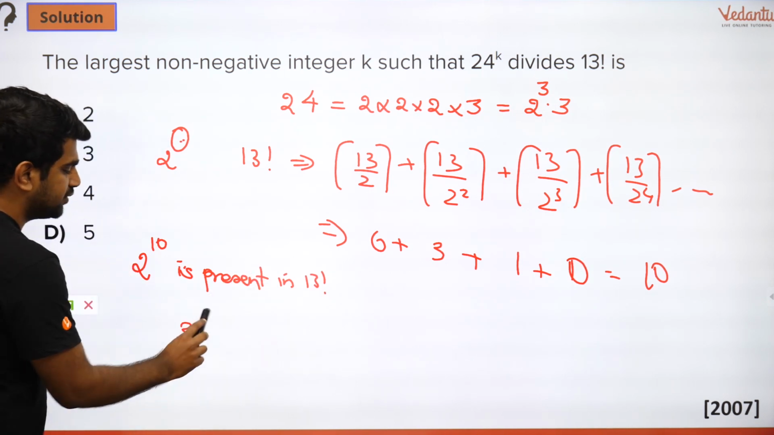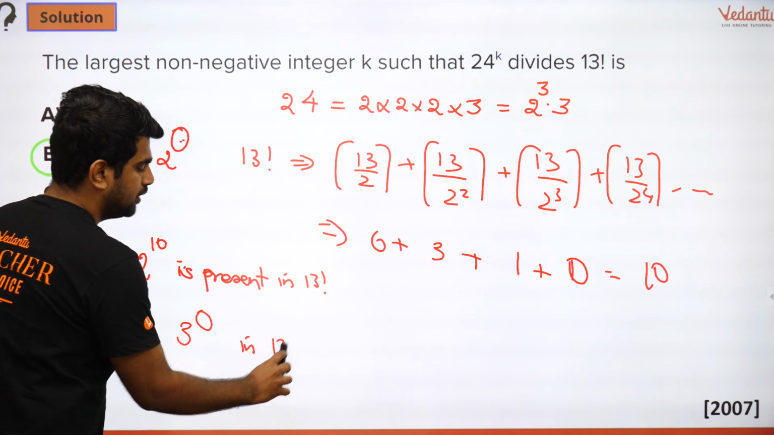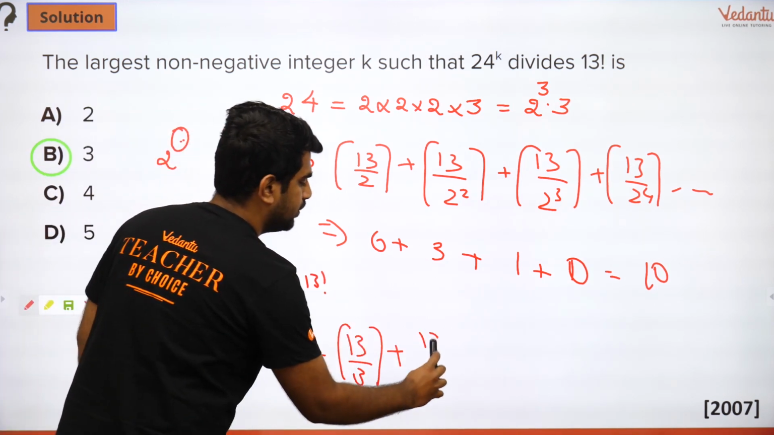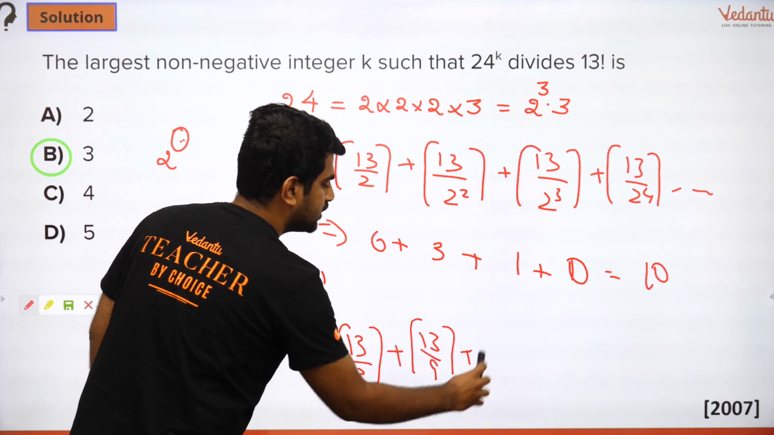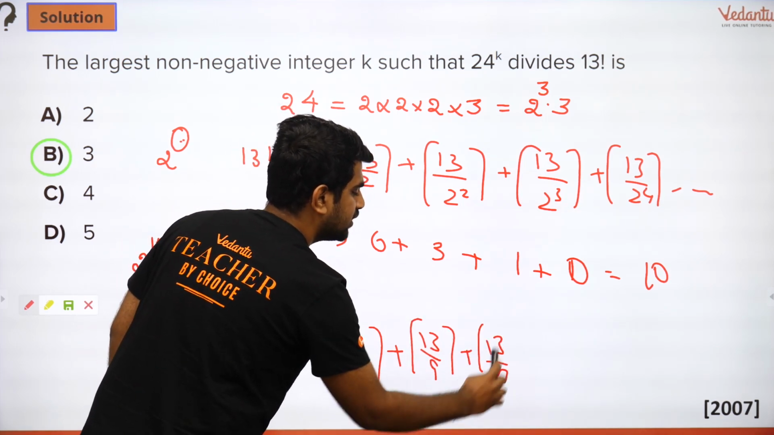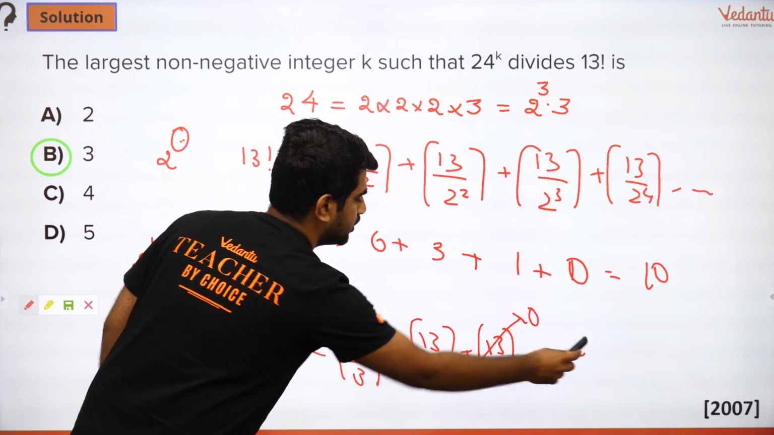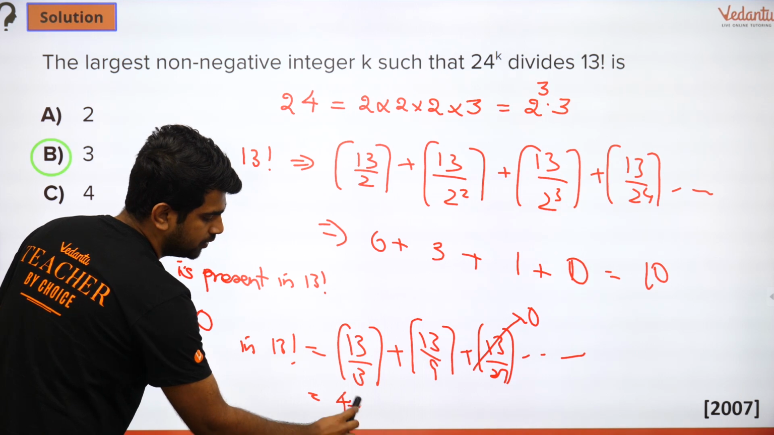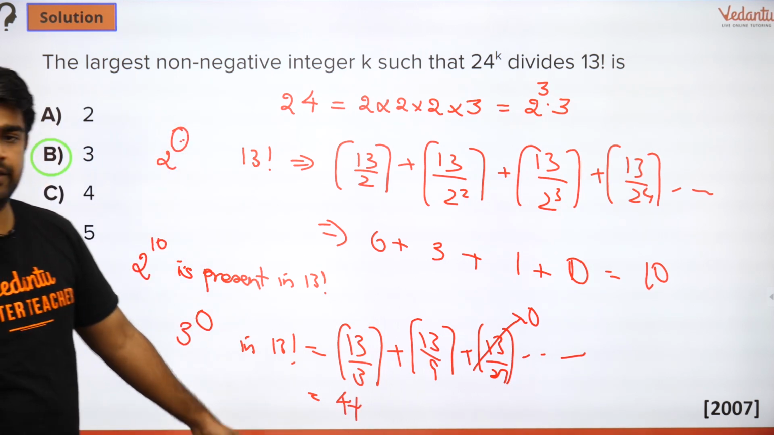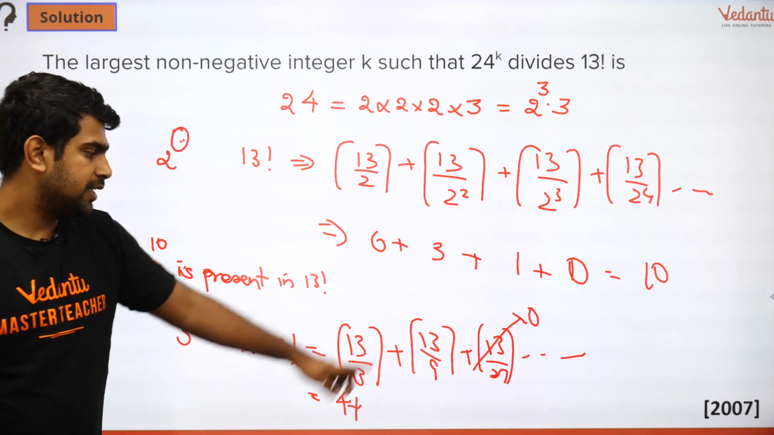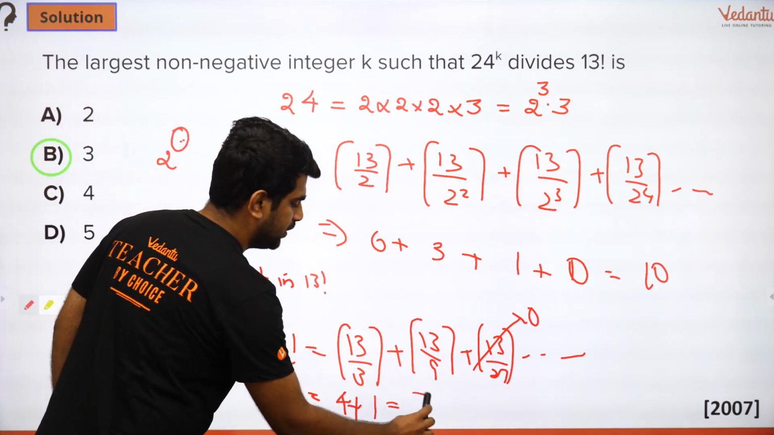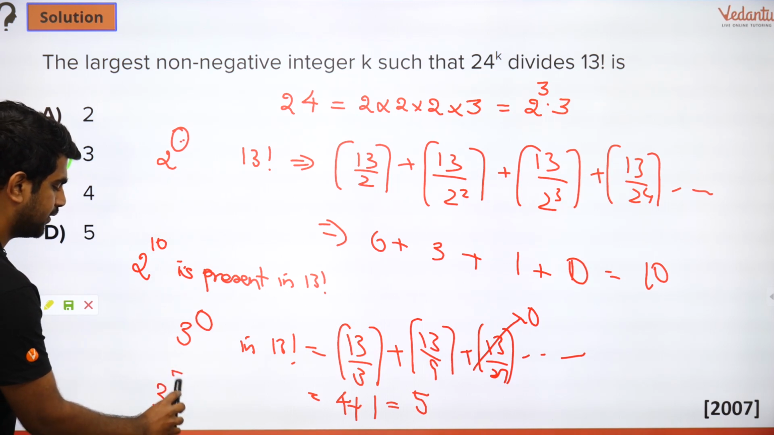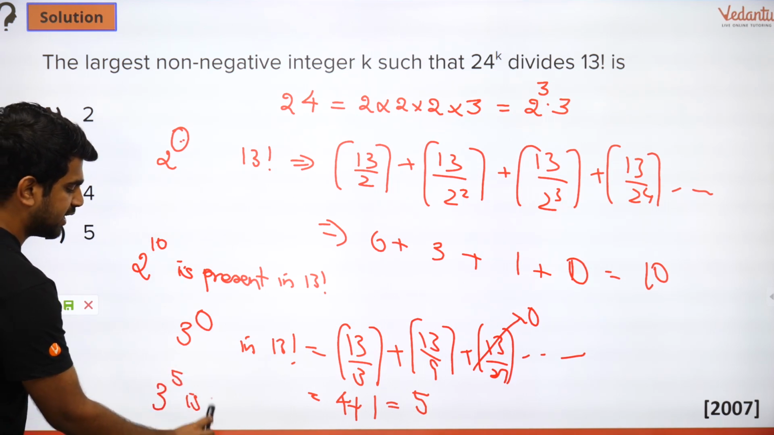Similarly, what is the power of 3 in 13 factorial? It is 13 by 3 plus 13 by 9 plus 13 by 27, but after this everything becomes 0. So it will be 4 plus 1, which is 5. So the power of 3 is 5, so 3 to the power 5 is present.